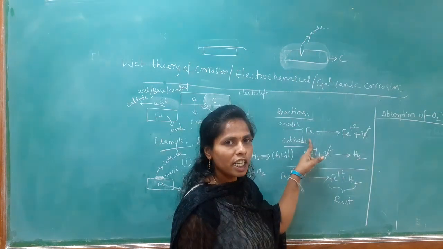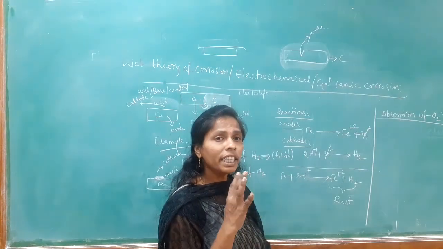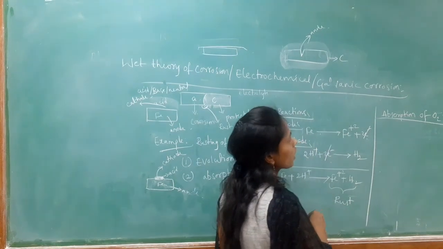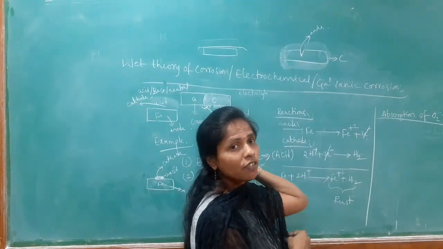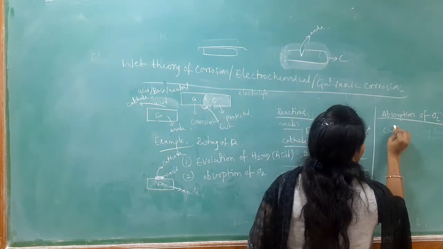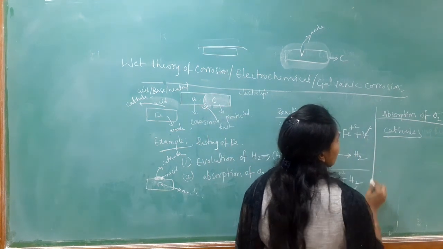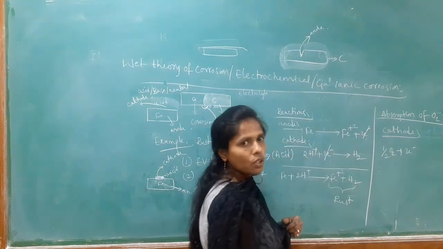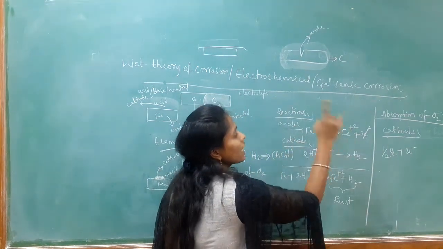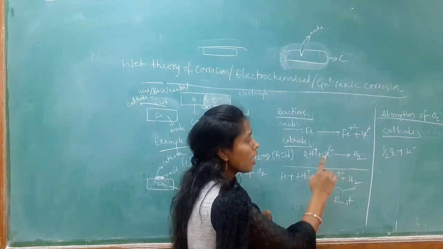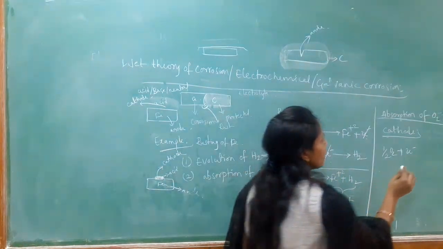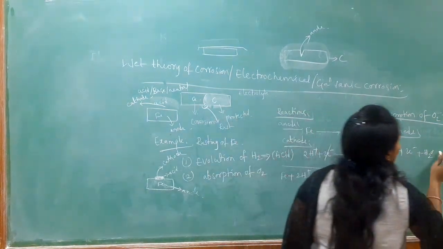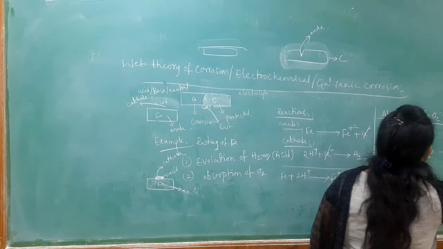So the same reaction takes place at the anode. But here only the cathodic part is different. The cathodic part is absorbing oxygen from the environment: half O2 plus 2 electrons. Where do the 2 electrons come from? The 2 electrons are released at the anode. These 2 electrons are absorbed with oxygen in the presence of the neutral medium, that means the water solution, producing 2 hydroxyl ions.